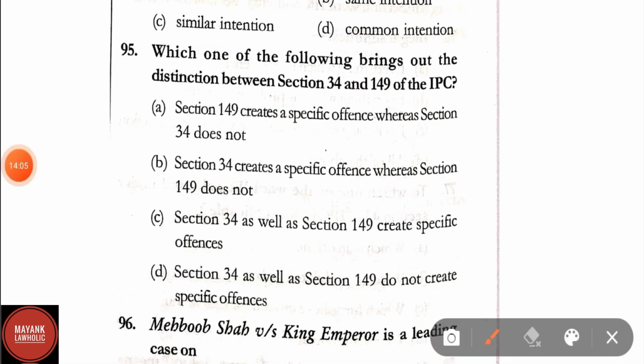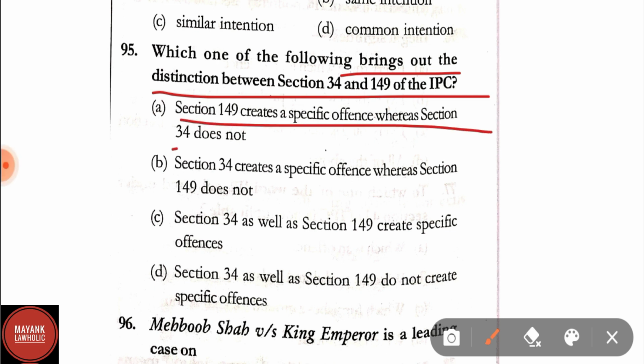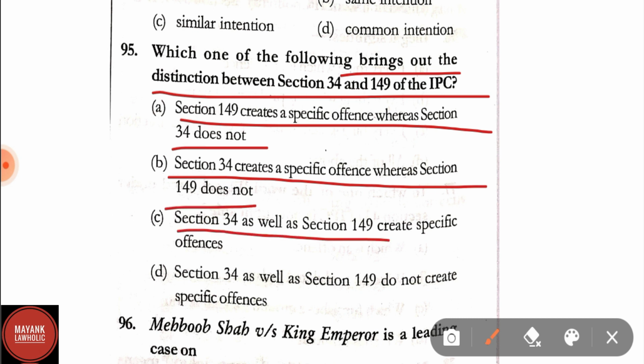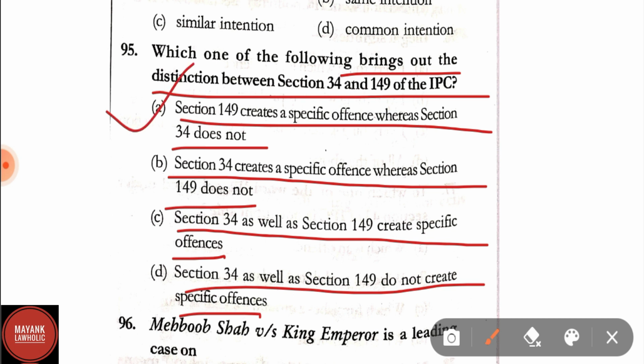Question number 95. Which one of the following brings out the distinction between section 34 and 149 of IPC? Option A, section 149 creates a specific offence whereas section 34 does not. Option B, section 34 creates a specific offence whereas section 149 does not. Option C, section 34 as well as section 149 creates specific offence. Option D, section 34 as well as section 149 do not create specific offences. Correct answer is option A, that is section 149 creates a specific offence whereas section 34 does not.